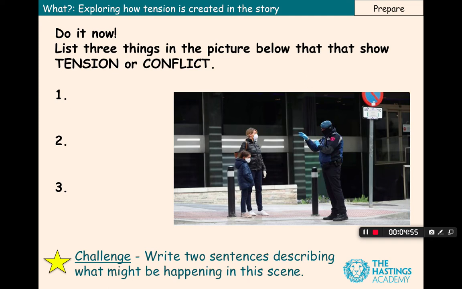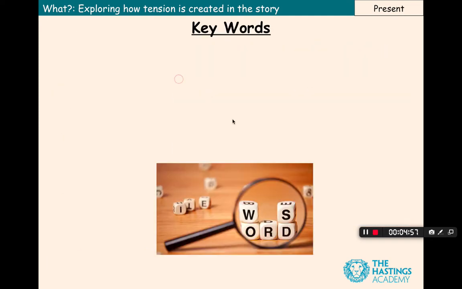Okay, so we're going to move on to our keywords for today. Just as I go through them, try to repeat them and the definition after me, and also write them down on whatever you're working on, whether you're writing on paper, typing on your phone or a tablet or a laptop. Any way you want to do the work is fine.